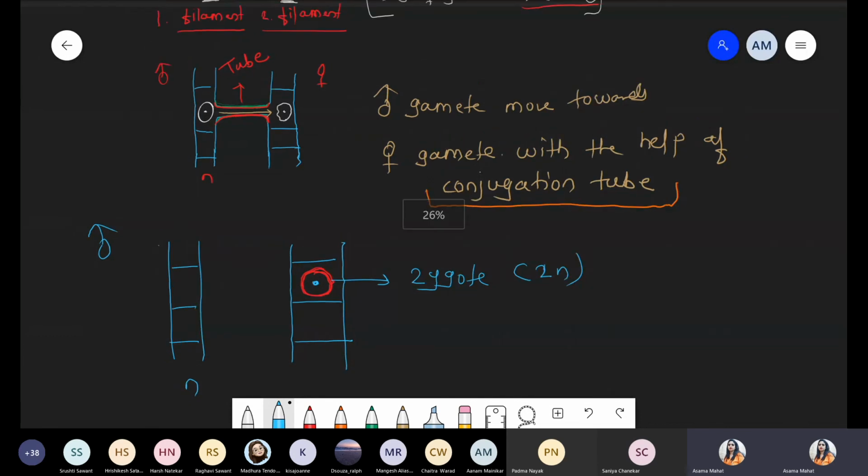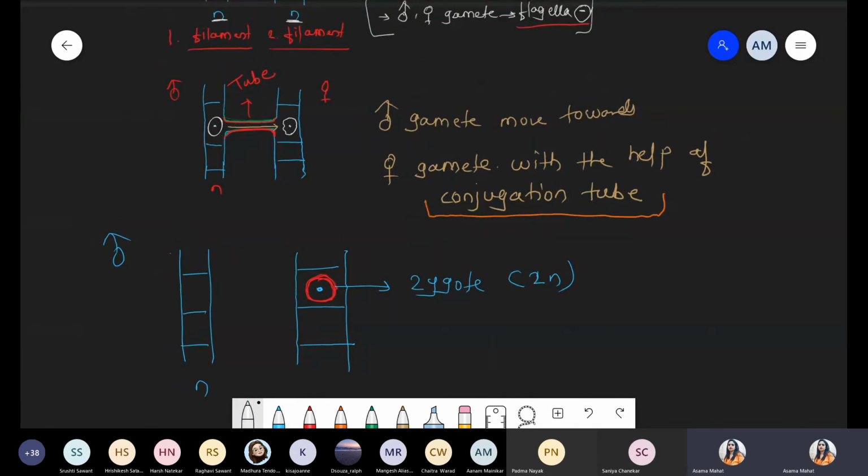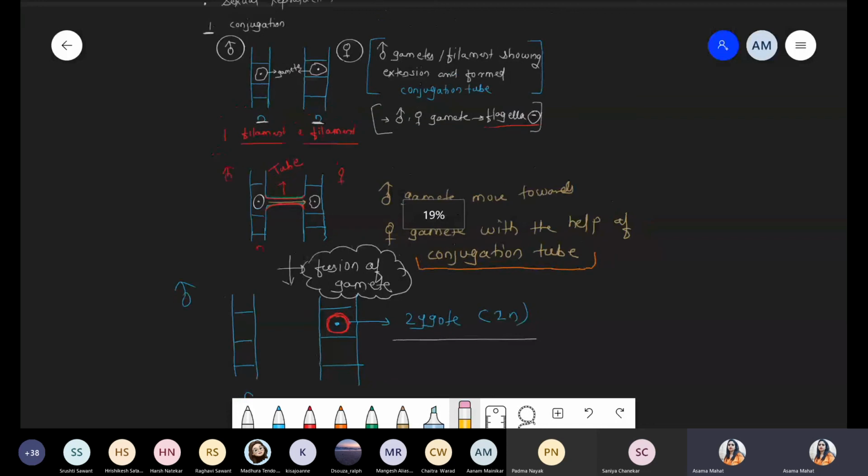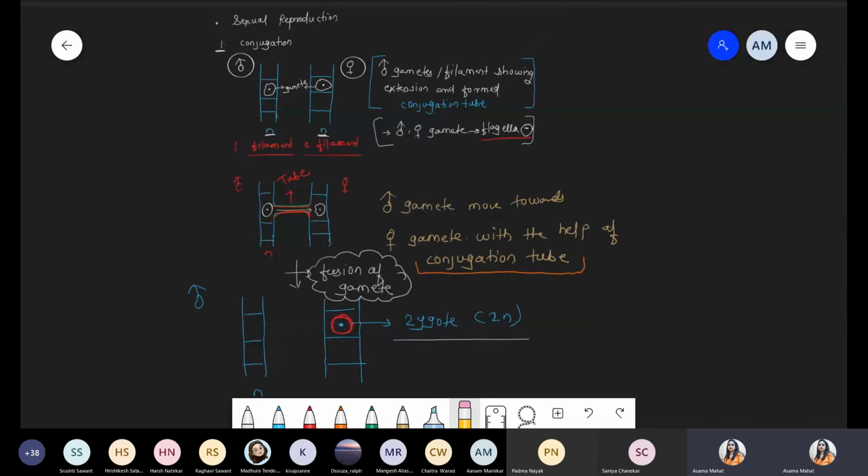And why do we say diploid? Because after the movement of that male gamete, the process of reproduction happens here, that is fusion of gametes, and due to that fusion, finally we obtain a typical structure, that is the diploid zygote. So within 3 steps, we tried to understand the conjugation process in case of Spirogyra, because Spirogyra is filamentous. Definitely we just discussed that zoospore structure is absent, right?